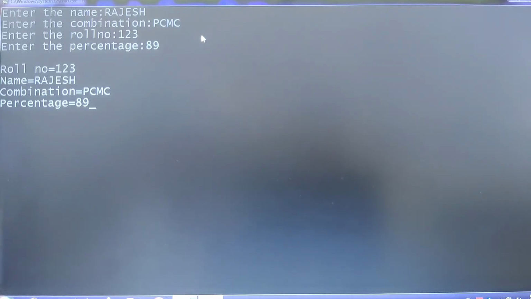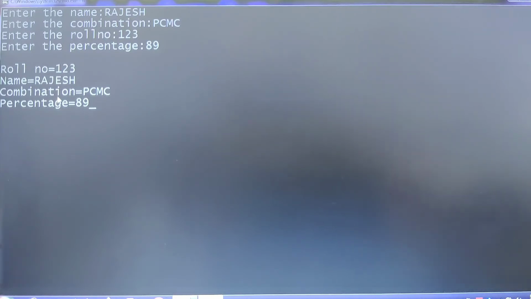Now here it is asking me to enter the roll number. Here I am going to enter the roll number as 123, and then it is asking me the percentage. So I am going to enter the percentage as 89, and then look here, the roll number as 123, the name Rajesh, combination as PCMC, percentage as 89. So we are able to print all this with the help of the dot operator, which is called a member access operator, with the help of the structure variable.